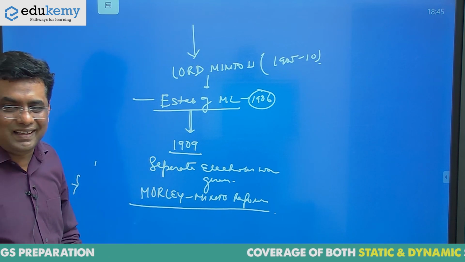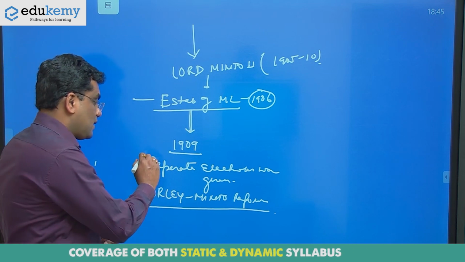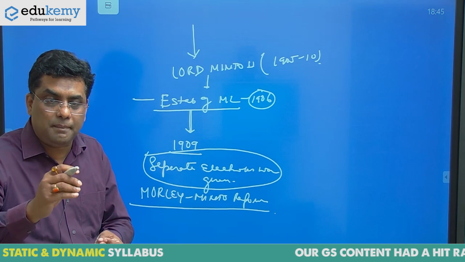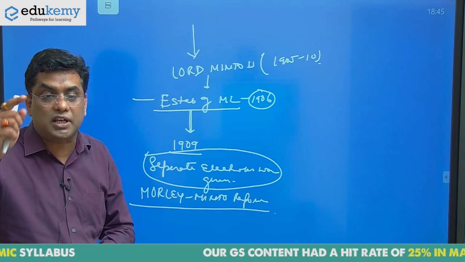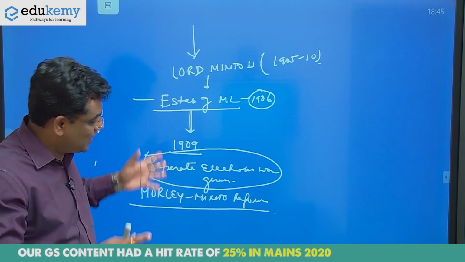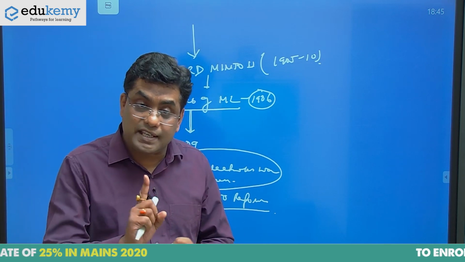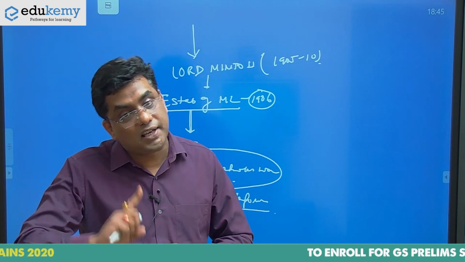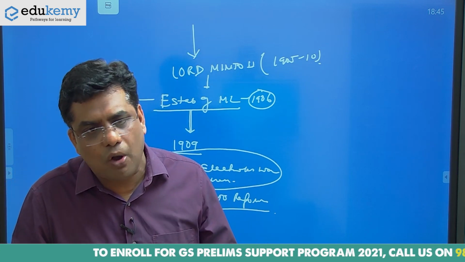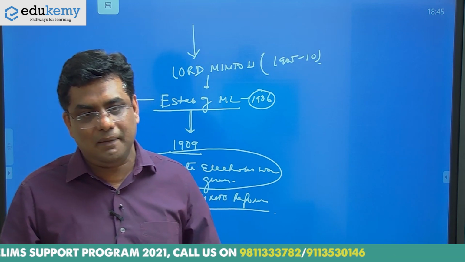So look at the Morley-Minto reform, which gave separate electorates to Muslims. इसका मतलब होता है Muslim would vote for Muslim. Muslim would be represented by Muslim representatives only. There are meanings; I will let you know when we come to the expensive format. This is called Seeds of Pakistan. Congress opposed this idea, definitely opposed this idea. Very moderate language Congress had, because they were a bunch of moderates doing all this.